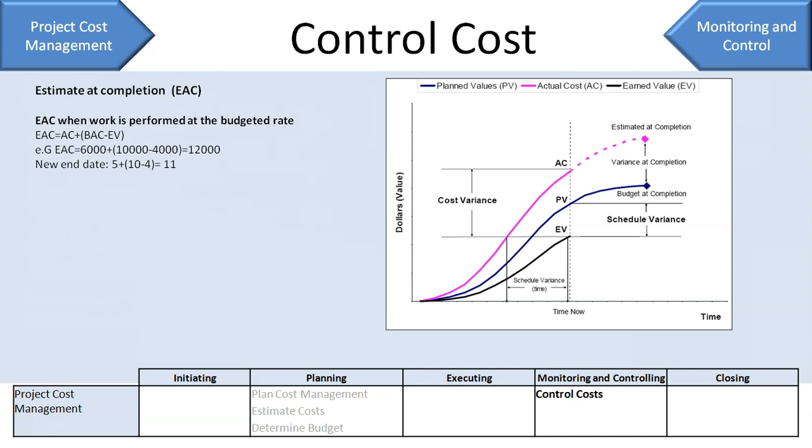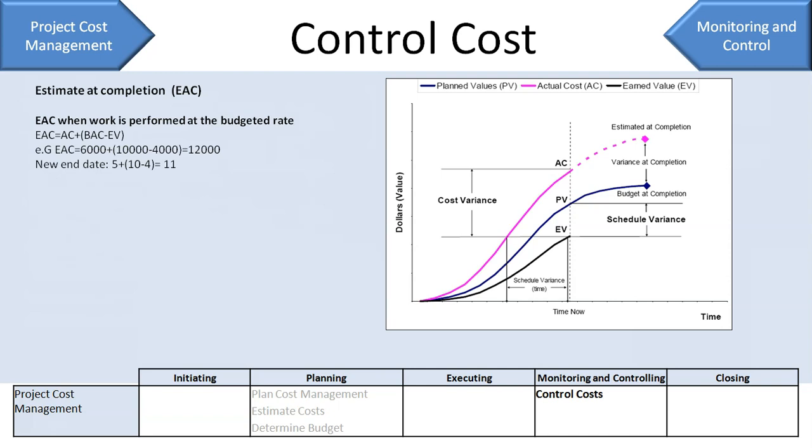Then your formula in that case will be your actual cost plus your remaining work, which is BAC minus EV, your budget at completion minus earned value. So in our case, your actual cost which you have spent till now was 6,000 rupees, and your remaining work is how much? 10,000 minus 4,000. 4,000 is what you actually achieved, so 6,000 is your remaining.